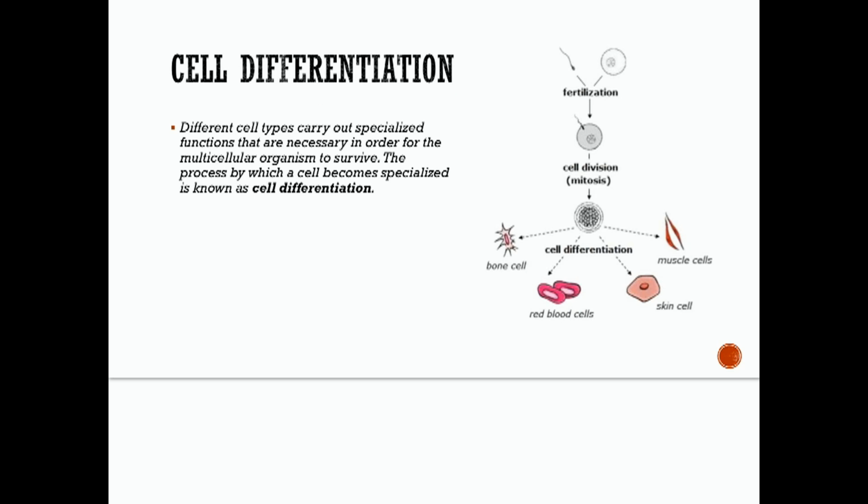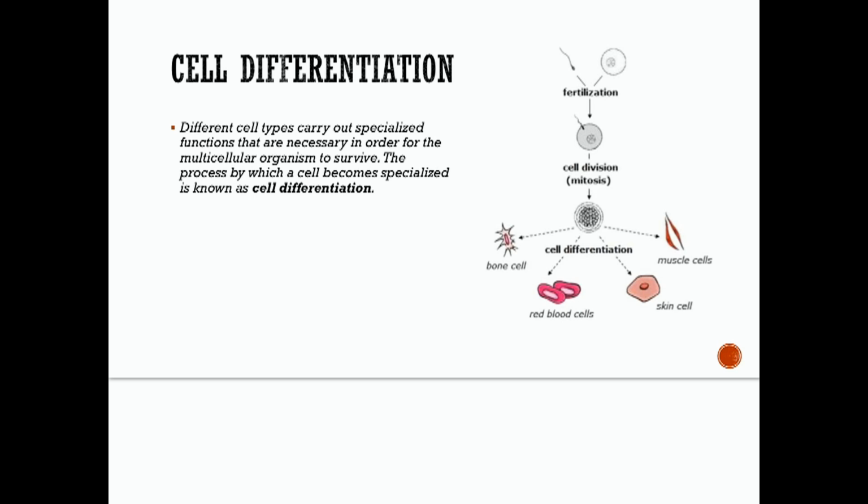Offspring are formed when a sperm cell unites with an egg cell during fertilization. Okay, here's the sperm cell, here's the egg cell. So during fertilization, an offspring is formed. The fertilized egg, also known as a zygote, then undergoes several cycles of cell division until a large ball of identical cells is produced. Okay, cell division, then you've got a large ball of identical cells that's produced.